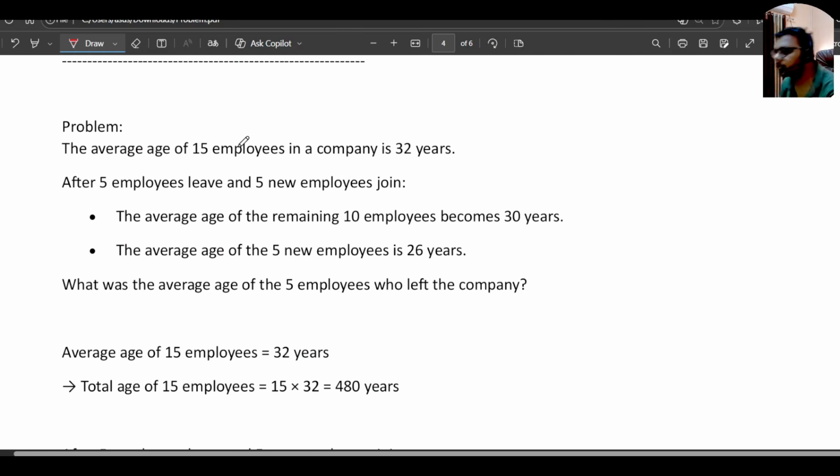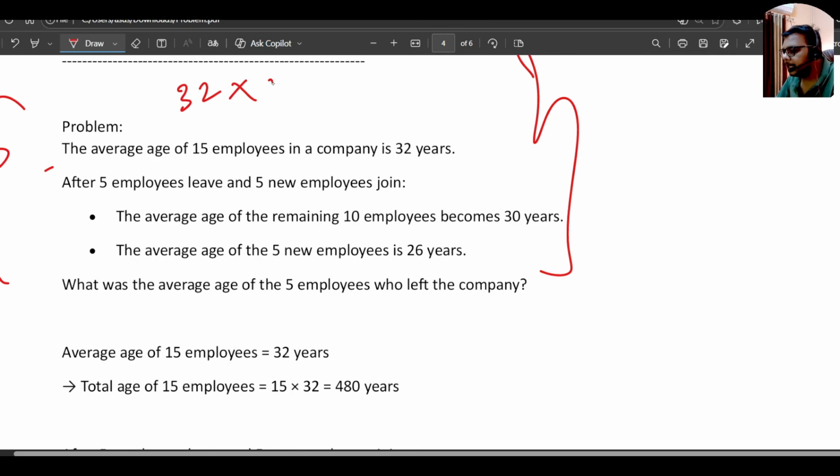Okay. Next question. The average age of 15 employees in a company is 32 years. Okay. So this is actually a very similar question to one TCS asked this year. There was a confusion in this question which I will be clearing. They are saying the average age of 15 employees in the company is 32 years. So what will be the total age? 32 multiplied by 15, correct? Which will be 480 years.